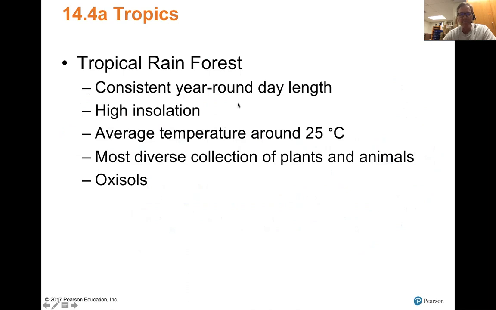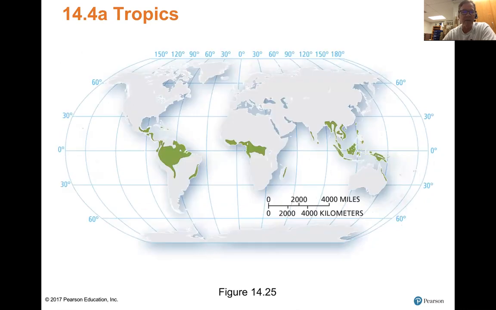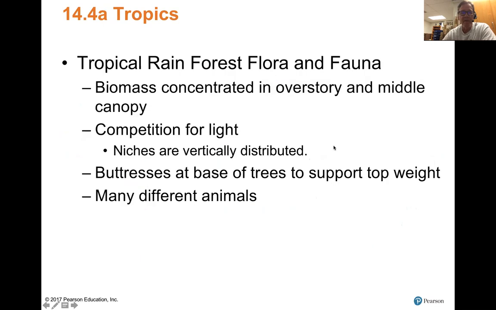In this case, there is year-round day length, high insolation, meaning you get a lot of sunlight, high temperatures, and the most diverse collection of plants and animals, and the soils tend to be oxisols that we discussed in the previous chapter. And here's where they are. Notice, pretty much right on the equator. So you get a biomass